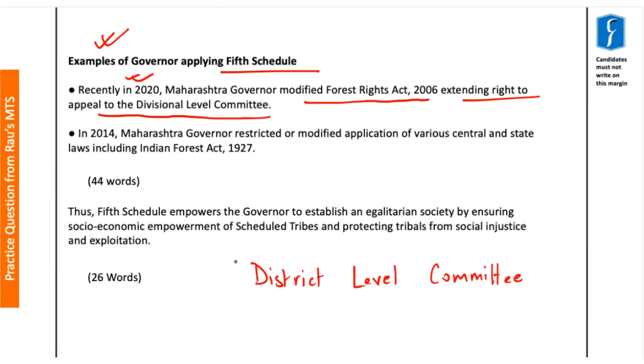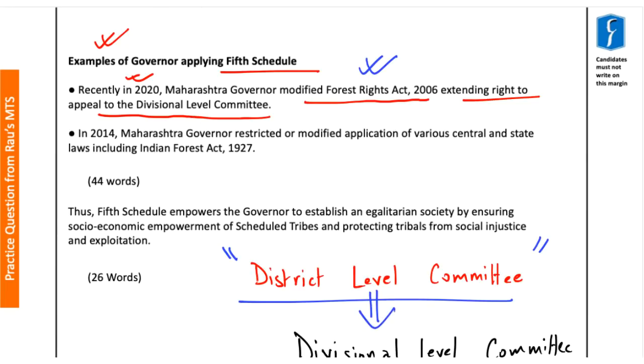Earlier, under the Forest Rights Act, appeal was only allowed till the district level committee. However, the Maharashtra governor, in order to secure the rights of tribals in the state of Maharashtra, amended one of the provisions of the Forest Rights Act so that tribal people can file an appeal even against the decision of the district level committee to a divisional level committee.